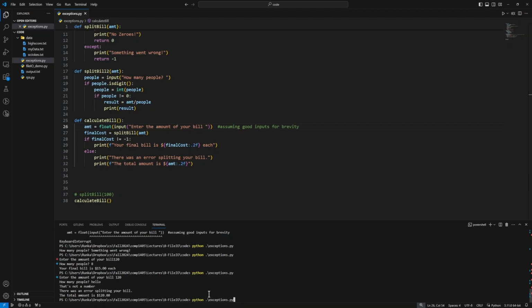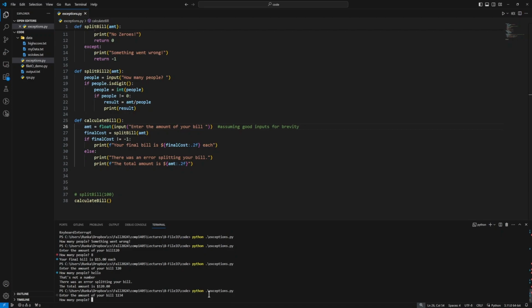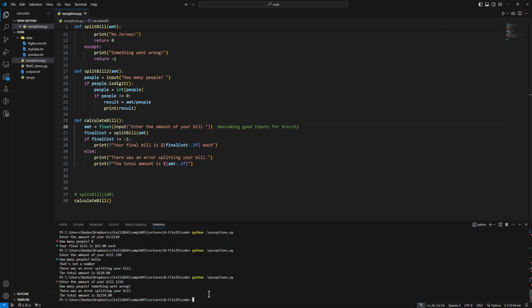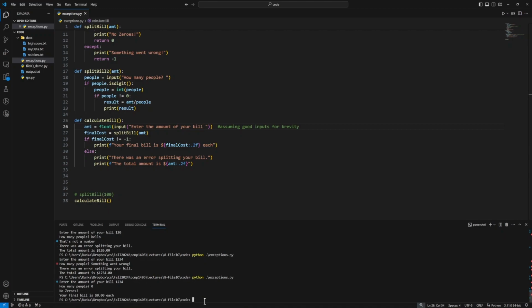So our code continued on, handling that value as necessary. If I run it again and give it some value, but then I use a keyboard interrupt in our split bill function, it says something went wrong. There was an error splitting your bill. The total amount is 1, 2, 3, 4. So it still recovers from our keyboard interrupts. Or similarly, if I say there are 0 people, it says no zeros, your final bill is $0 each.